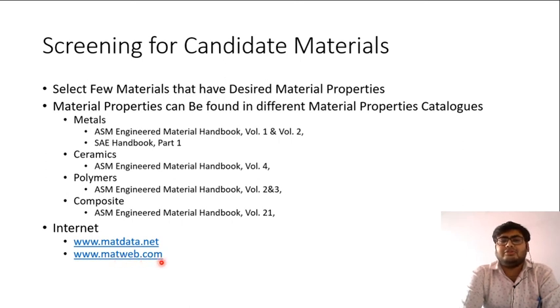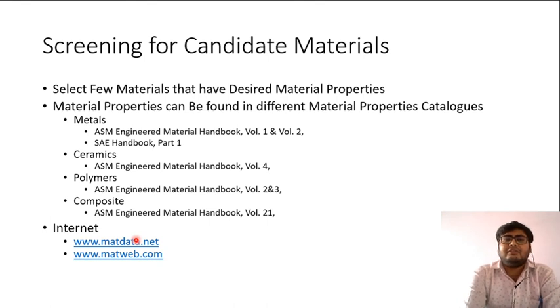This is also a source of hundreds of thousands of mechanical properties of materials, and we can search simply by giving the upper limit or lower limit of our requirements, so that we do not need to go through all these handbooks page by page, and this will help us identify candidate materials within 1 or 2 hours rather than 1 or 2 days or 1 or 2 weeks.